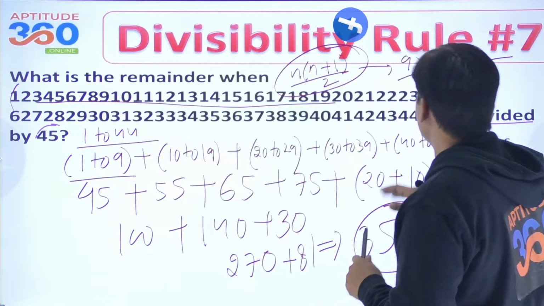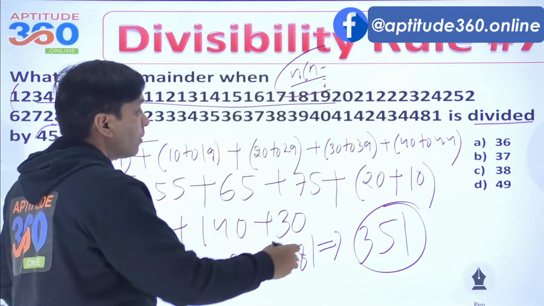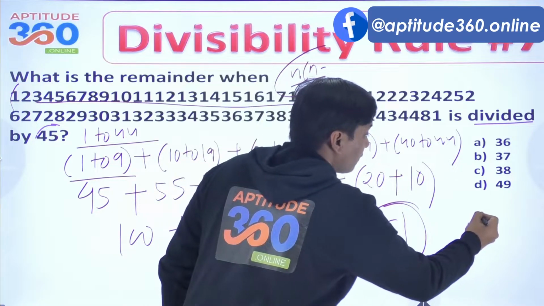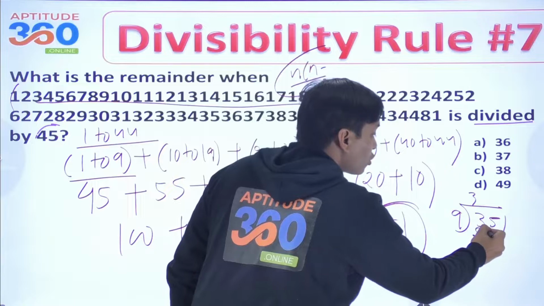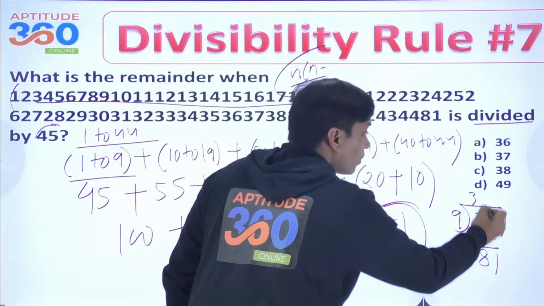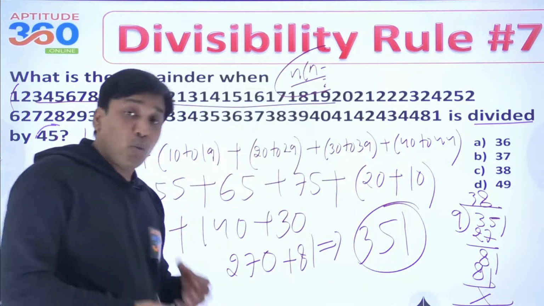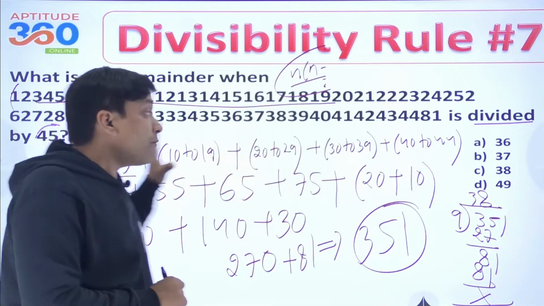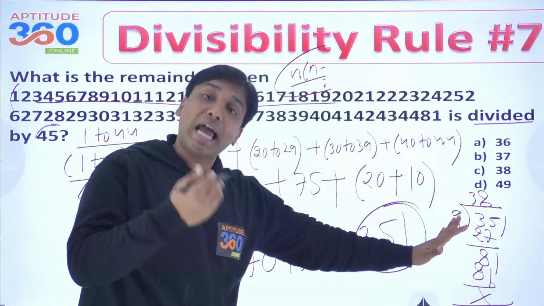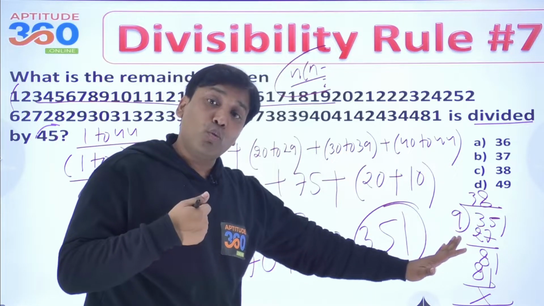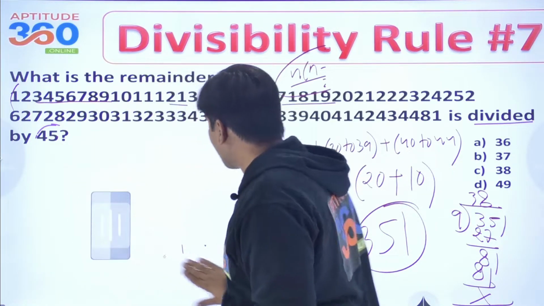If you check it, I don't have the space, but then we can do it over here. 351 divided by 9, that's 27, and this is 8 and 1, so this remainder is coming out as 0. What I'm trying to say is, if you try to solve through this very long method, you will get the answer. Or what if you do this? In the examination scenario, this is not advisable.